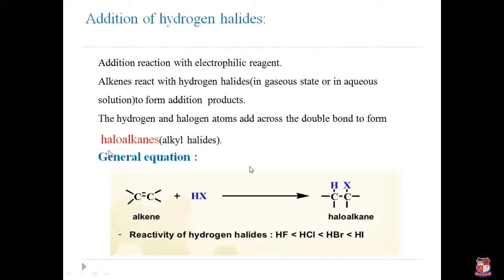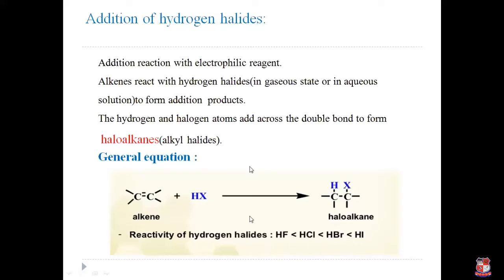Now see here, which type of product is produced? Haloalkane. Means one halogen atom attached to the alkane group, alkyl halide. So general equation is alkene reacts with hydrogen halide. It produces halogen attached to the alkane. So haloalkane. And this is the reactivity of hydrogen halide.